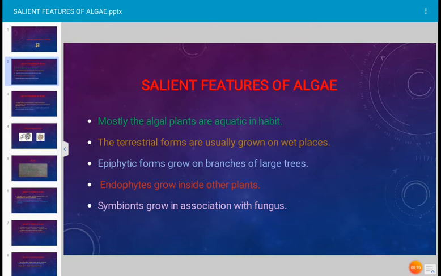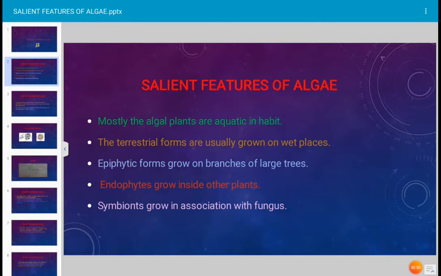They occur in water. The water may be marine water or it may be fresh water. In all types of water, algae occurs. And the terrestrial forms of algae, they grow on wet places. Terrestrial forms means the algae which can grow on land. Those algal plants which grow on wet places, on wet walls, those algae are described as terrestrial forms.